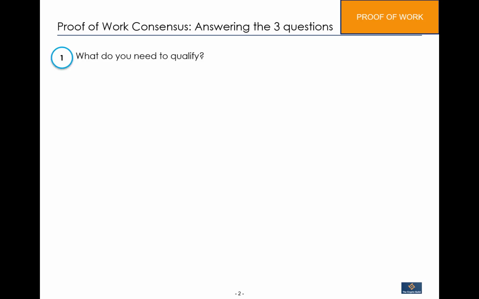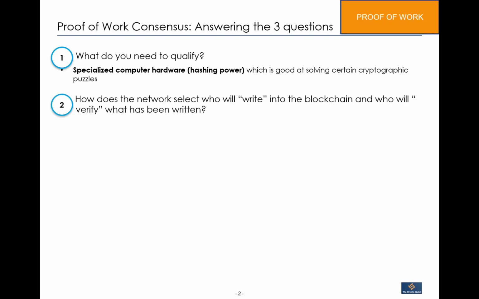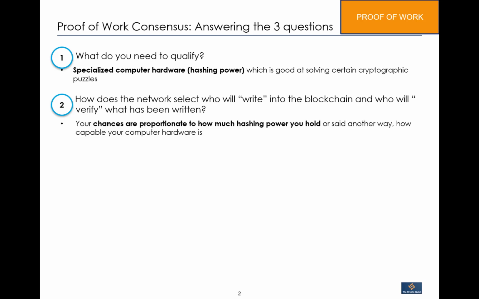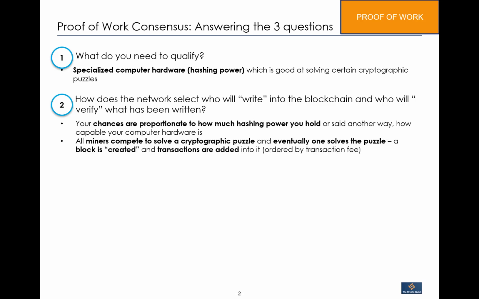Now let's understand this equation in terms of the three questions we just came up with. So point number one, what do you need to do to qualify to be a proof of work miner? You essentially just need specialized computing hardware. This is also known as hash rate or hash power, and essentially it has to be good at solving certain cryptographic puzzles. Second, how does the network select who will write into the blockchain and who will verify what has been written, right? So your chances are proportionate to how much hashing power you hold, or to say it another way, how capable your computer hardware actually is.